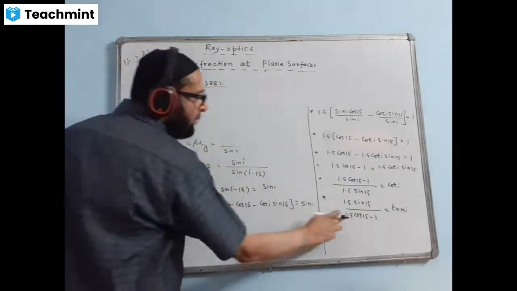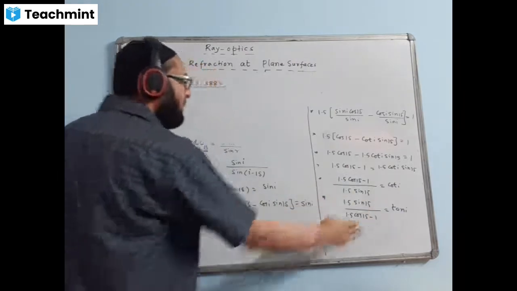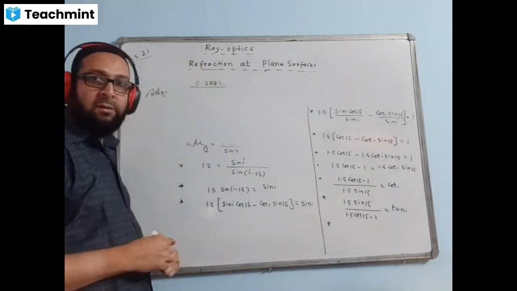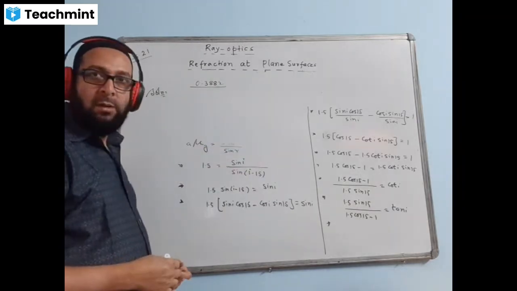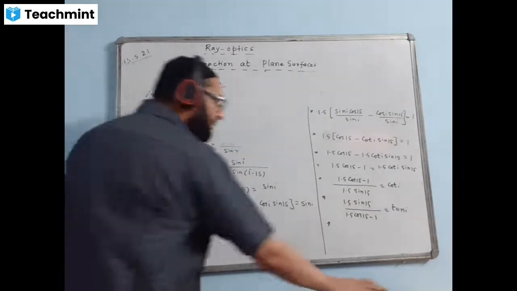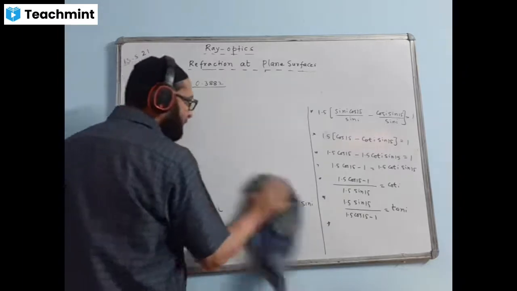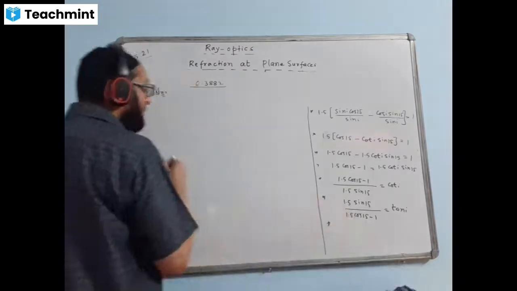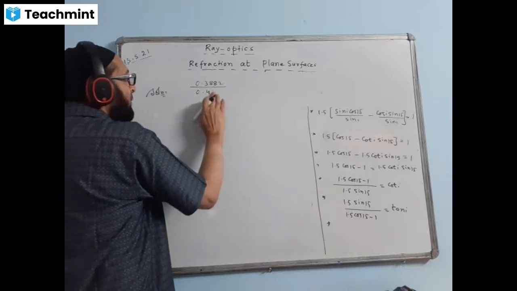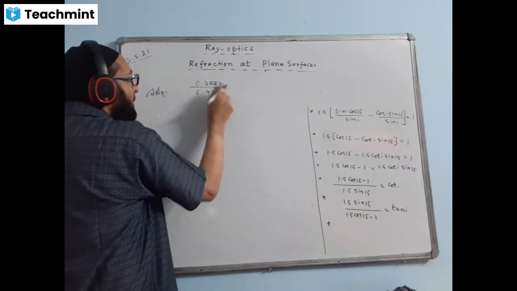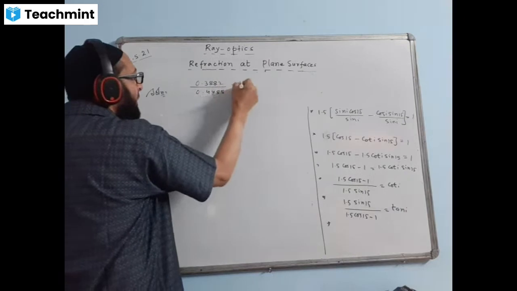Upon 1.5 cos 15 minus 1, also do together. Whatever answer comes, then minus 1, also together. What is the answer? 0.4488. 0.4488 is equal to tan I.